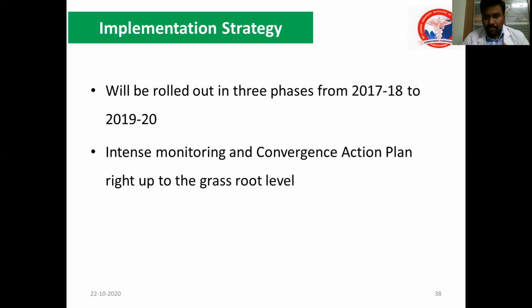As I said, this program has been implemented phase-wise. Starting from 2017 for around 300 districts, it ended in 2019-20 by including all the districts in India. And intense monitoring is important. Implementation will not stop with that. There should be a monitoring mechanism. There should be supervision. Monitoring is nothing but checking whether it is going on the correct road. Supervision is giving suggestions on how to improve, etc.